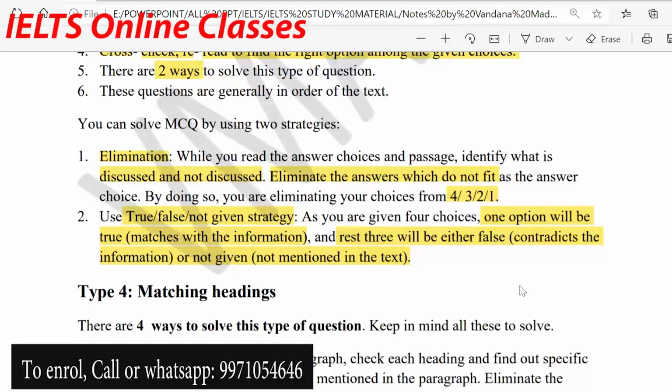You can apply any strategy, and while you are doing this, you are not going to think, okay, now I want to do elimination or I want to do true false. Do not think like this. Try to go with the flow, try to understand the passage, try to find the right option. If you're not able to work it out, then focus on these strategies. But in the beginning, just work as a flow. You have to understand and find the right choice.